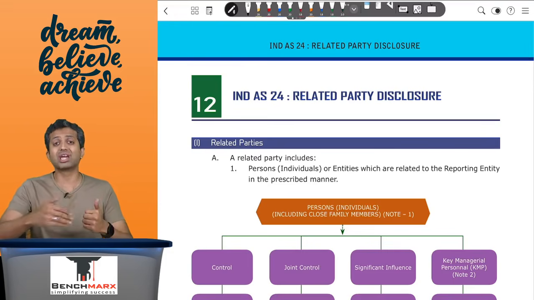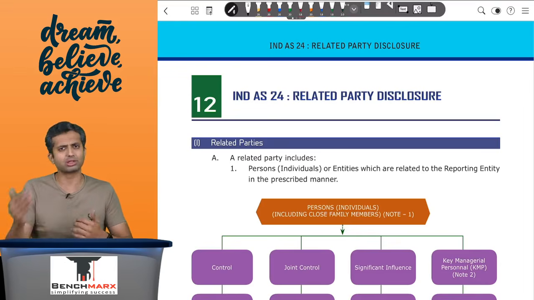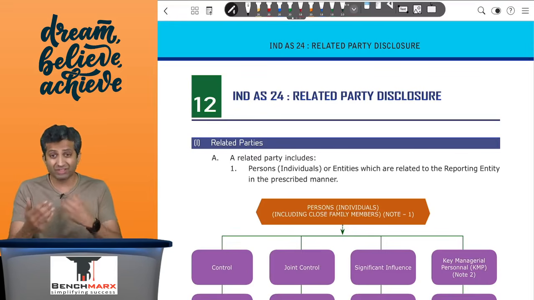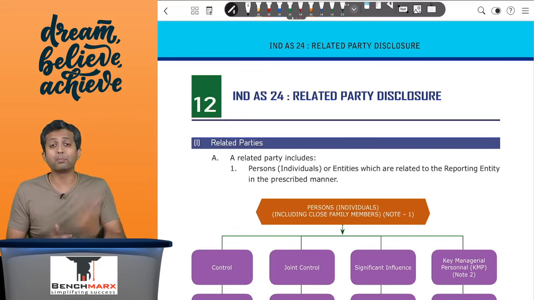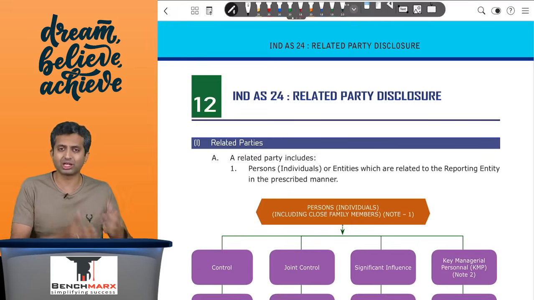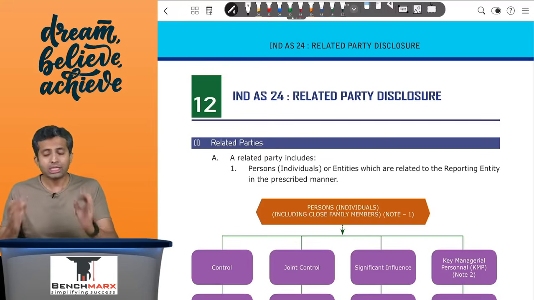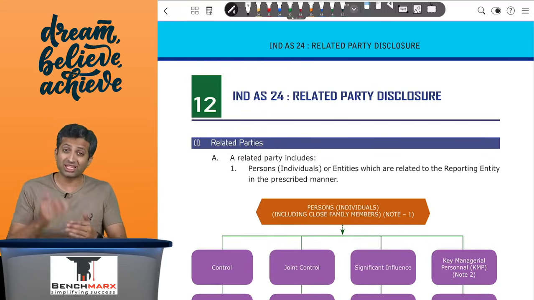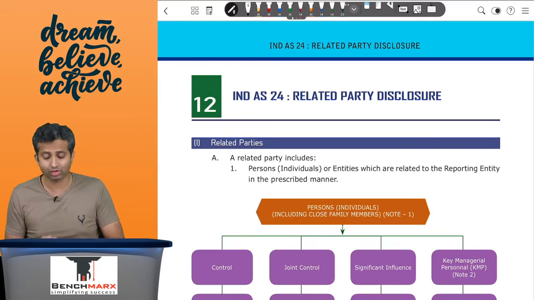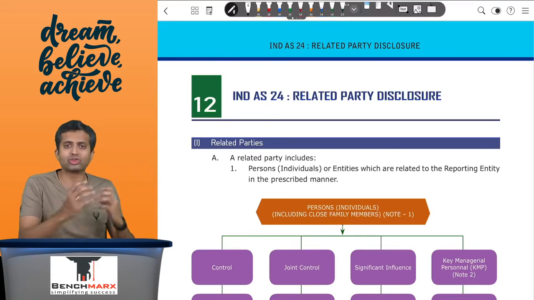First, persons having control, that is an ability to direct relevant activities, which usually arises at greater than 50%. Second, persons having joint control through an arrangement where they have joint control, or persons having significant influence, that is greater than or equal to 20% stake, or having participation rights. These are individuals who are significant or substantial shareholders in the company and hence have a related party relationship. Secondly, we have just focused on the ownership relationships.